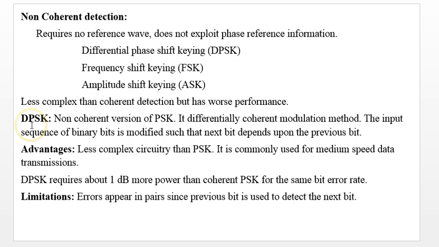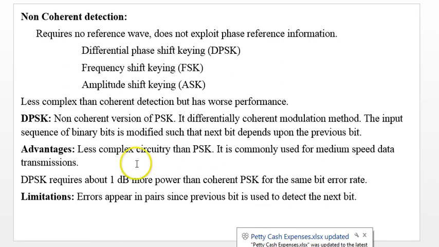But DPSK, differential phase shift keying, is a non-coherent version of PSK, and it's a differentially coherent modulation method. Why differentially coherent? The input sequence of binary bits is modified such that the next bit depends upon the previous bit. That is why it is differentially coherent. The advantage is less complex circuitry than PSK. It's very commonly used for medium speed data transmission.